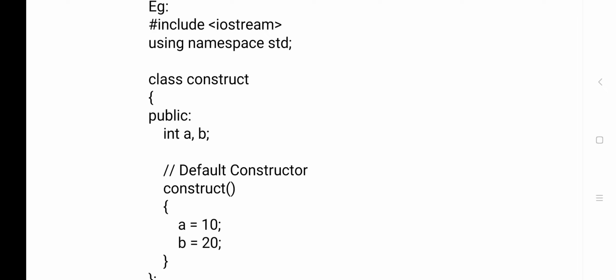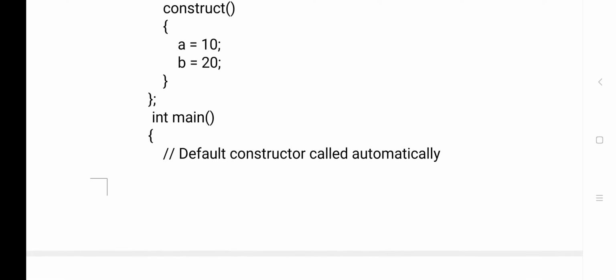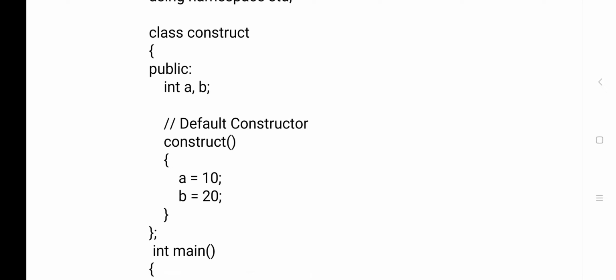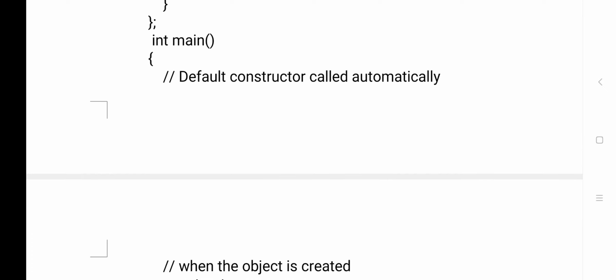Now in the constructor you see a equals 10, b equals 20. Two variables I have initialized. Next I have closed the constructor, and next I have closed the class. The class name and constructor name are the same, and it is declared inside the public access specifier. Now come to the main function.